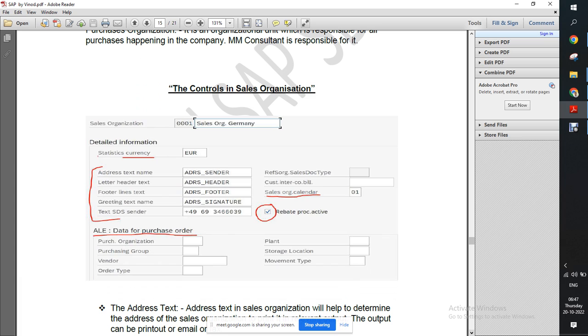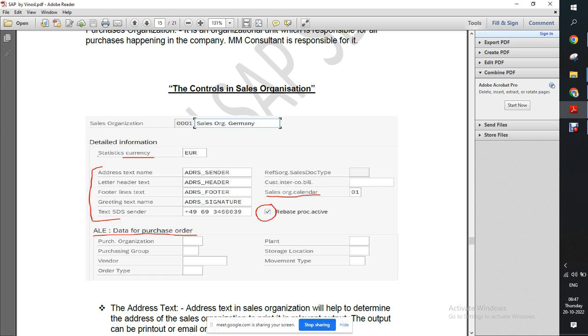What is sales organization? Sales organization is the highest organizational unit for SD. For SD guy, sales organization is highest. We will assign everything into the sales organization. So what all controls are there in sales organization?